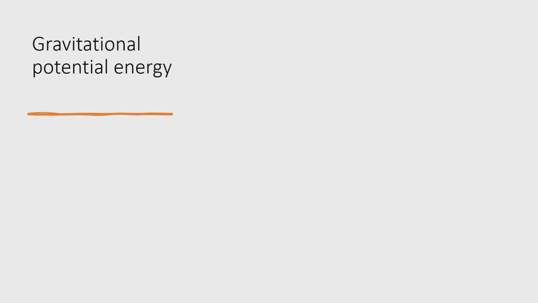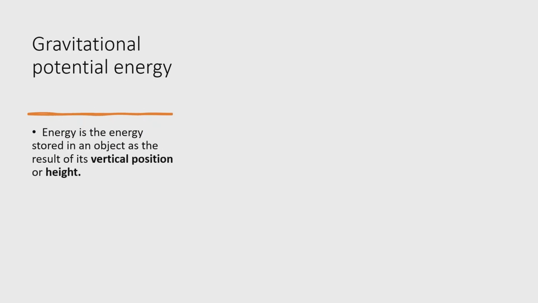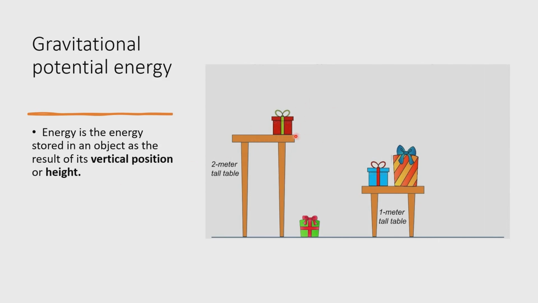For gravitational potential energy, it is the energy stored in an object as a result of its vertical position or height. So in this example, I have here a box. No. As you can see, it is elevated with a height of 2 meters from the table. So this object stores its energy for its vertical position, and the energy stored by this object is considered as the gravitational potential energy.